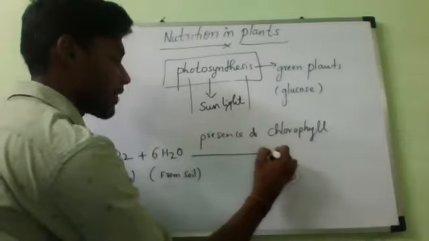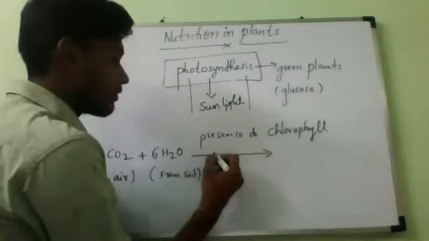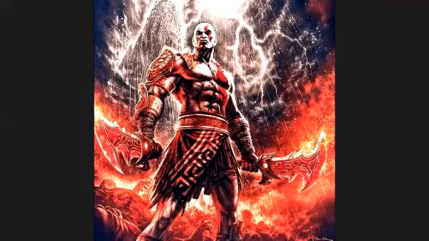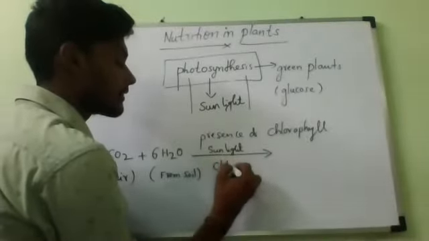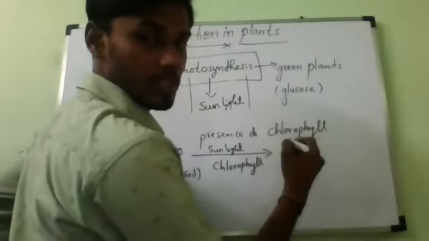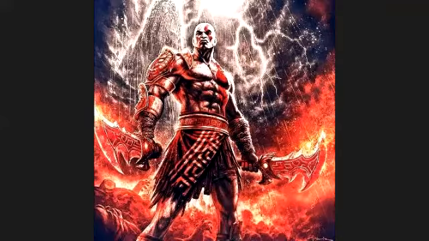So if we make that process, what will come? Sunlight and chlorophyll. It takes energy from sunlight, under the presence of chlorophyll, and they will produce a product called glucose, C6H12O6.